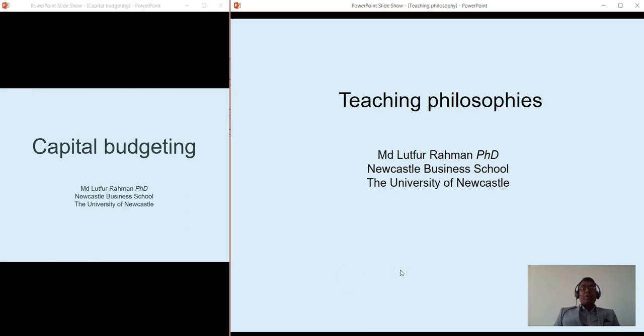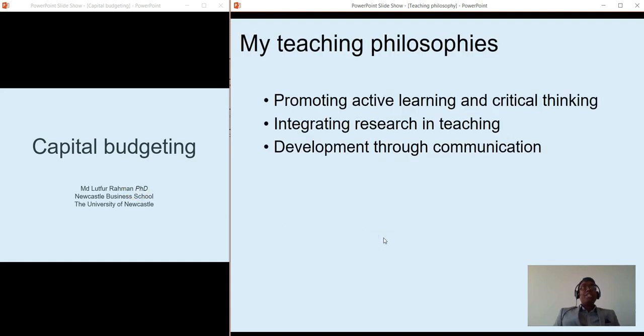Now I will be talking about my teaching philosophies and teaching approaches that I have adopted in my mini lecture on capital budgeting. I have placed this slide side by side so that it becomes easier to relate my teaching philosophy and approaches with my short lecture. So I have three main teaching philosophies. First of all is promoting active learning and critical thinking, then integrating research in teaching, and finally development through communication.